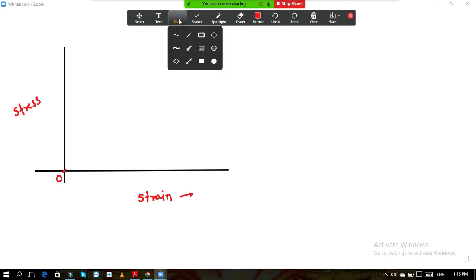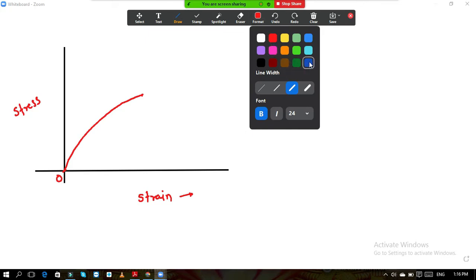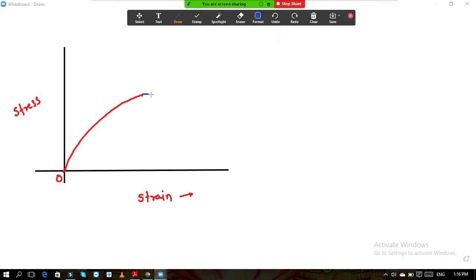Now if you see the diagram, the stress strain curve will be for concrete. I am talking about concrete, please keep in mind. So it is parabolic. From here it is like this, parabolic. And after a certain point it is straight. It will be like this. So this is the stress strain curve for the concrete.